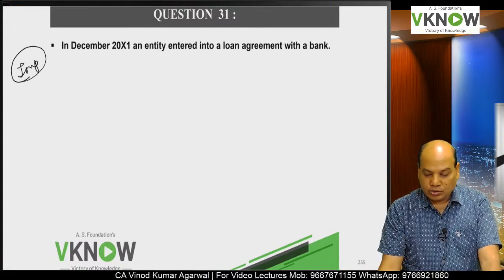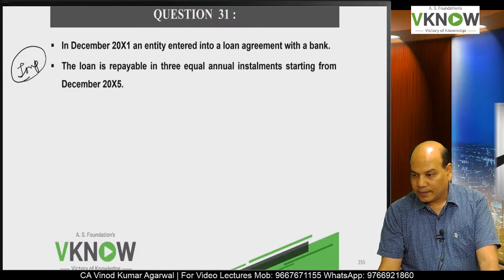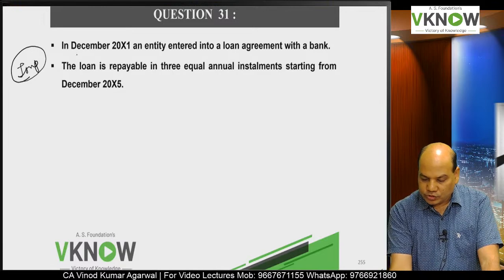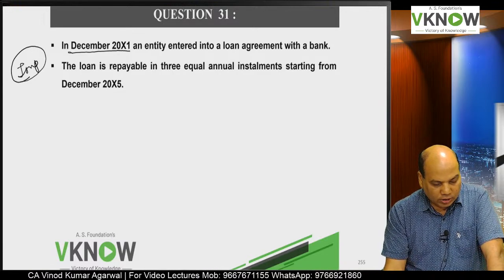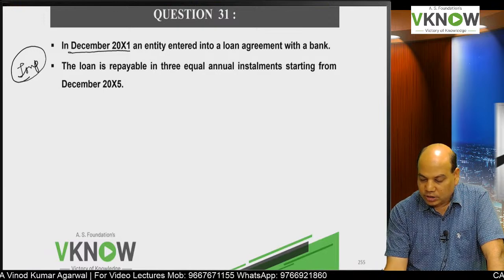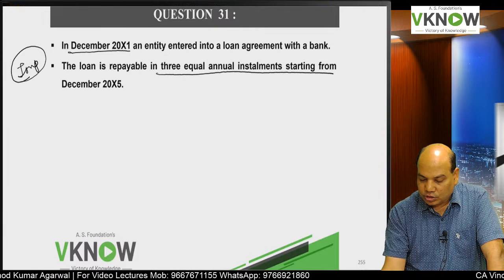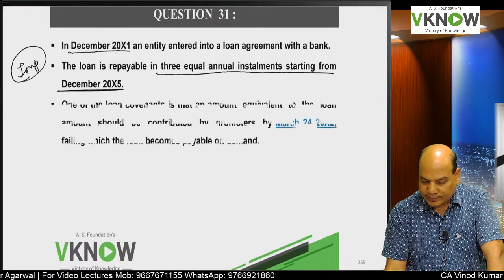In December 20x1, an entity entered into a loan agreement with a bank. The loan is payable in 3 equal annual installments starting from December 20x5.